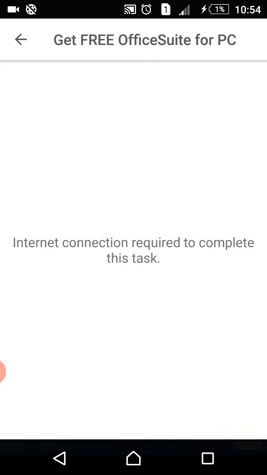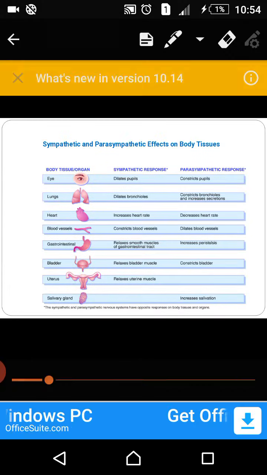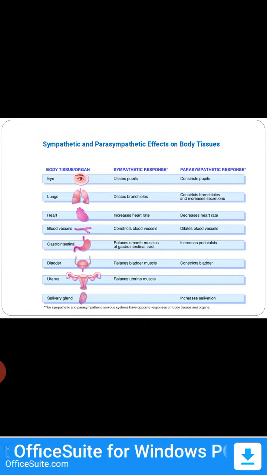Action in the lungs: sympathetic dilates bronchial smooth muscle, causing bronchodilation, and parasympathetic causes constriction of the bronchial smooth muscle. Action in the heart: sympathetic increases heart rate, parasympathetic decreases heart rate.